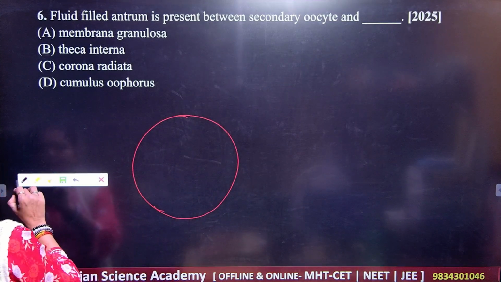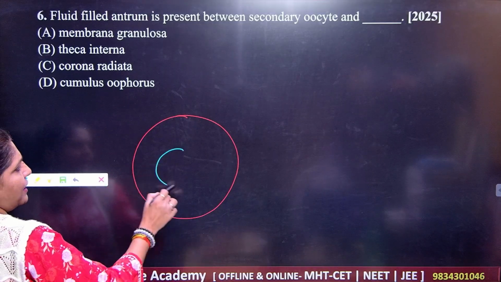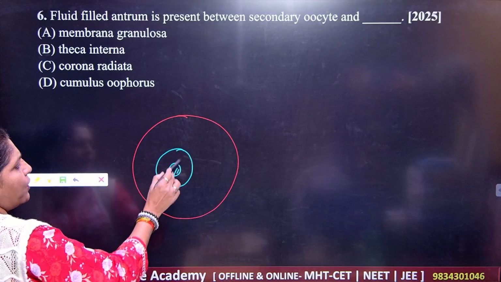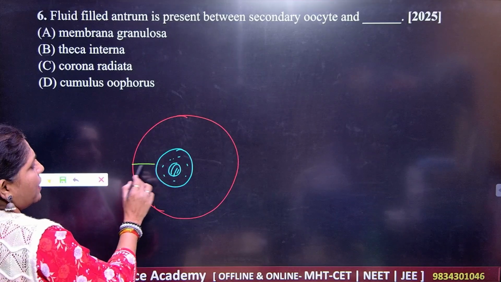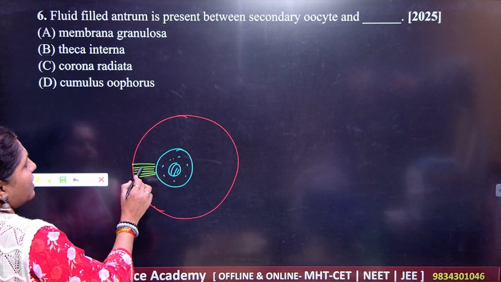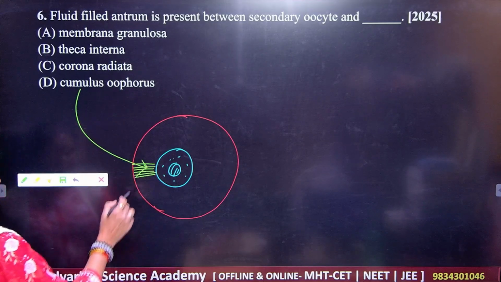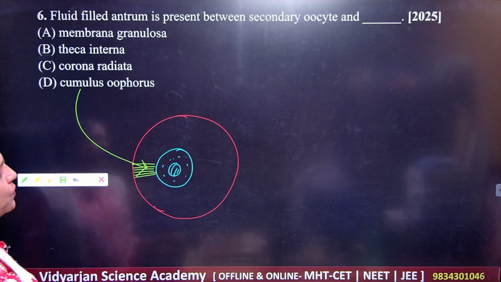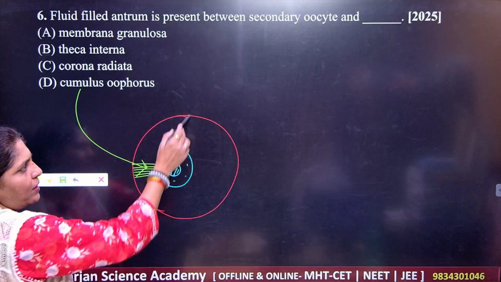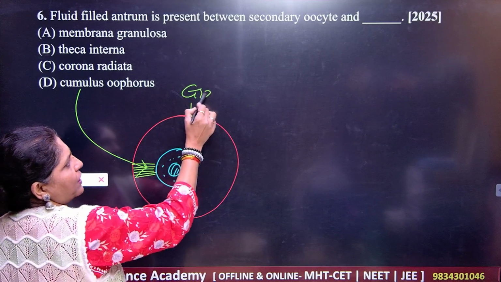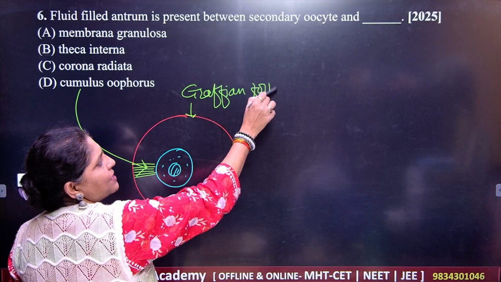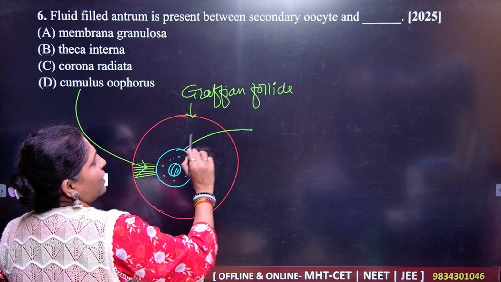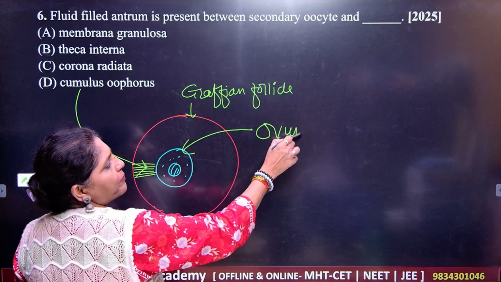Inside the Graafian follicle you have the ovum, and this ovum is held here by means of a connection. This connection is called the cumulus oophorus. So this is the Graafian follicle, which gives you the structure of the ovum.